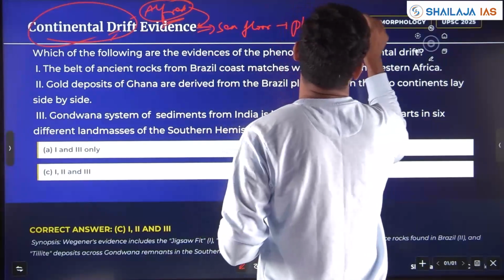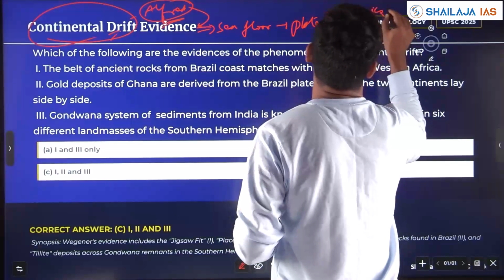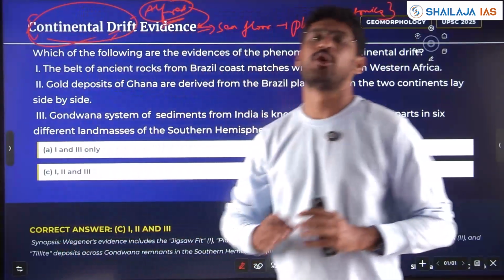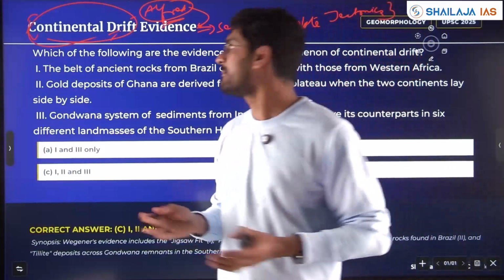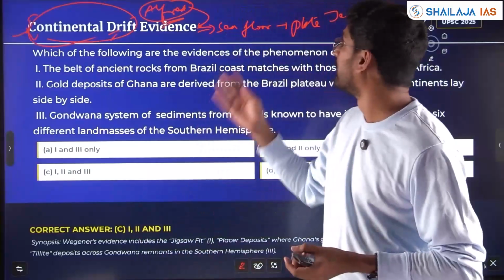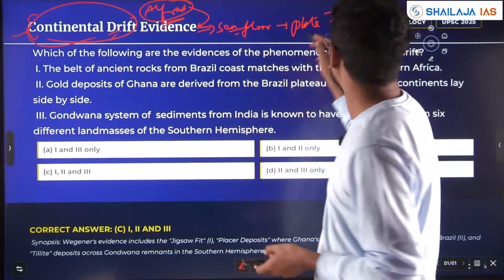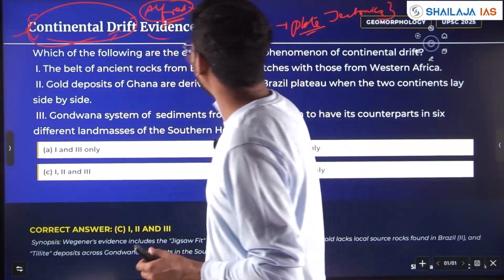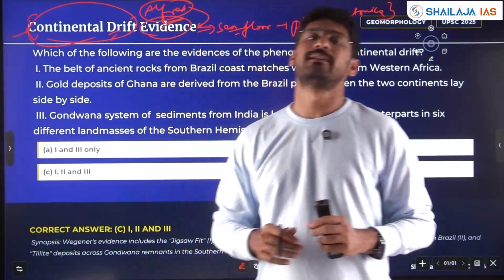Important theories with respect to how Earth's continents and ocean reliefs became what they are now. So what are the evidences given by the continental drift theory?